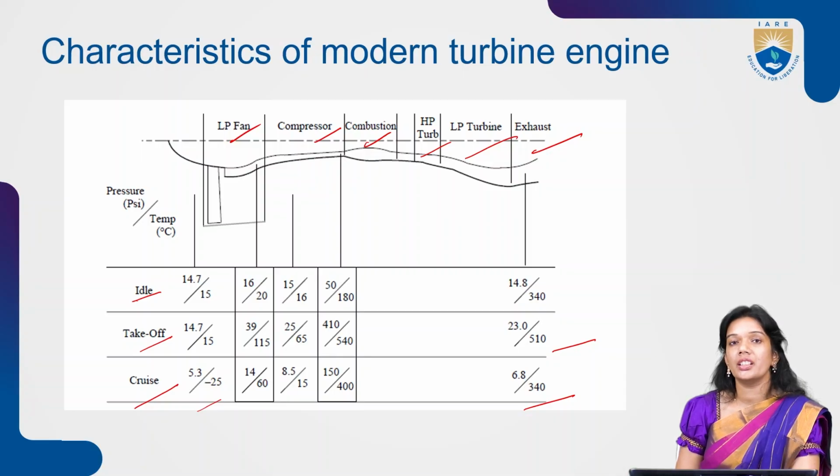All these are applications where high power is required. When you want high power, we definitely want a strong source, and the strong source is coming from the hydraulic application.